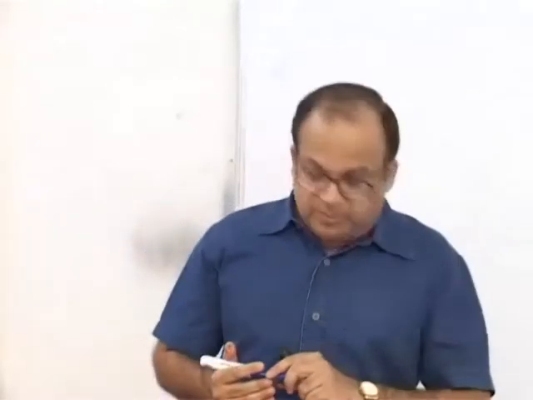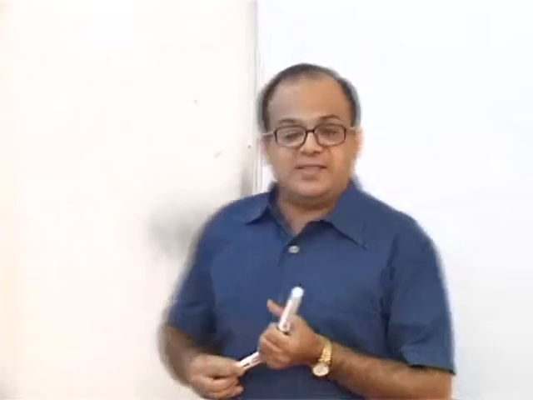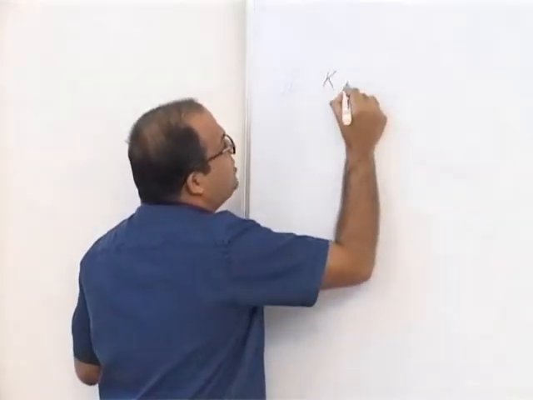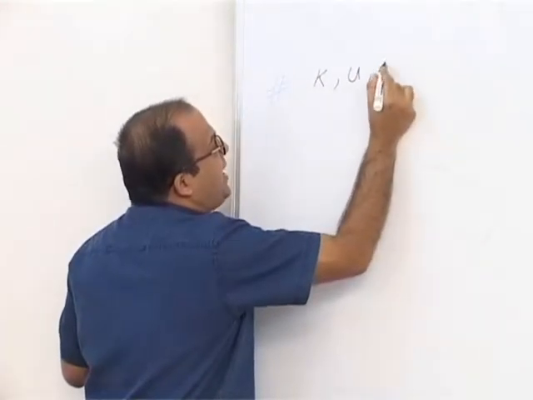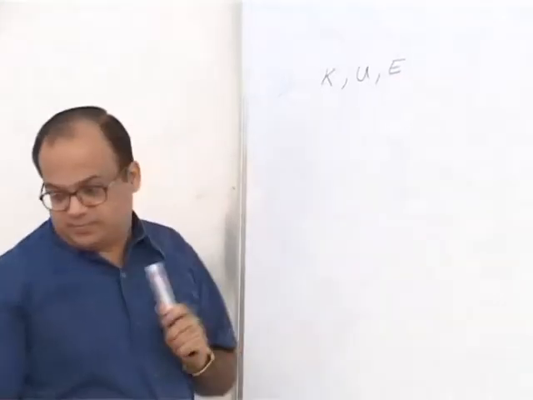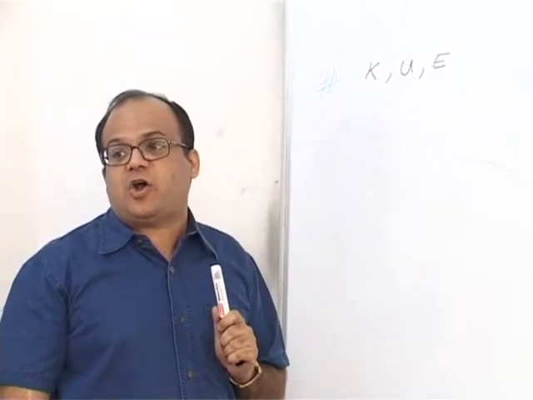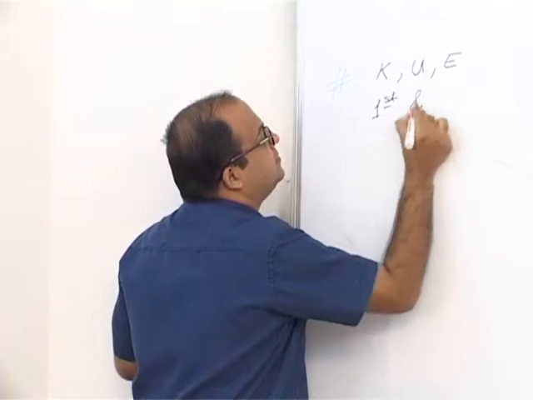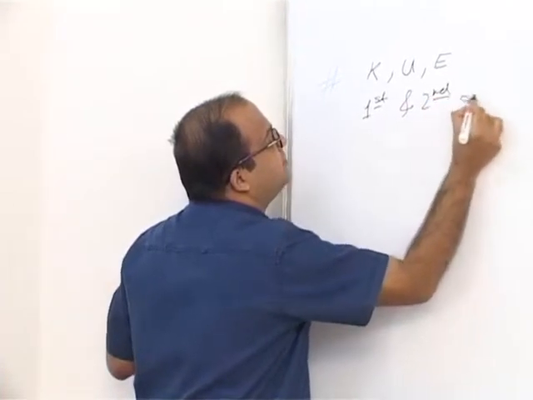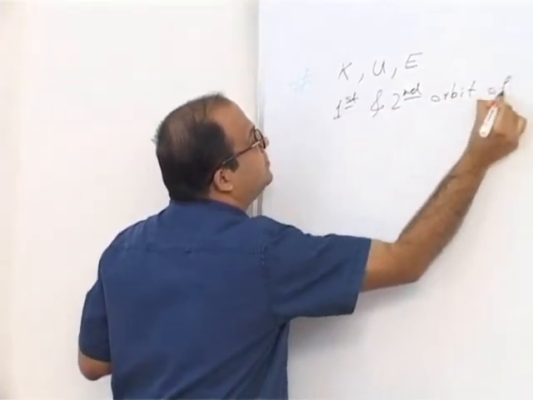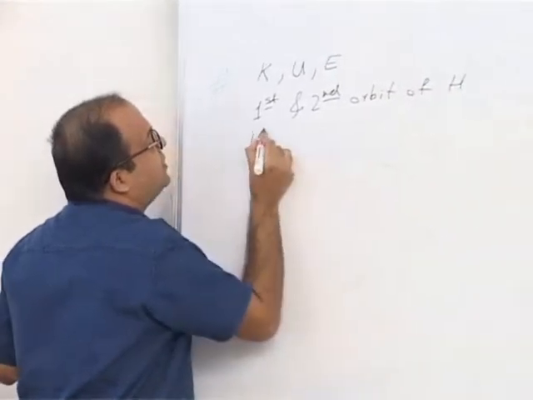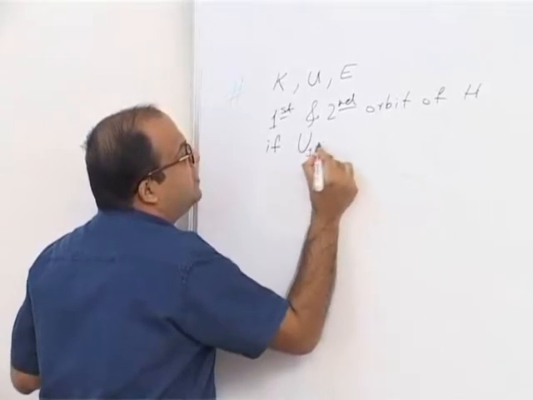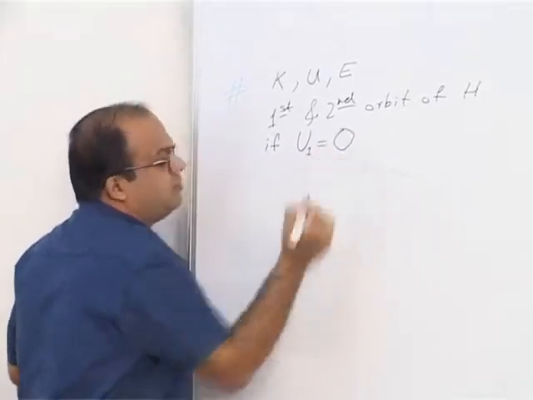Now we will take up one problem. Find the kinetic energy, potential energy and total energy in the first and second orbit of hydrogen, if the potential energy in the first orbit is taken to be 0.